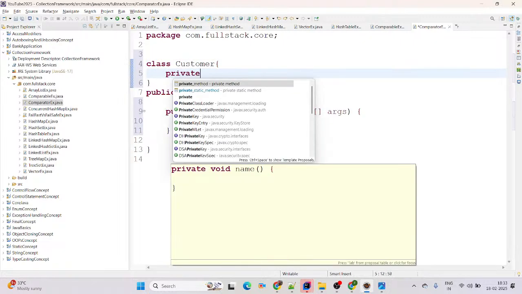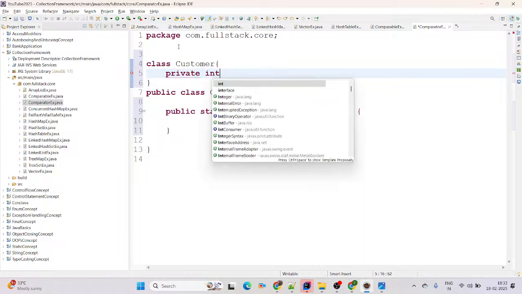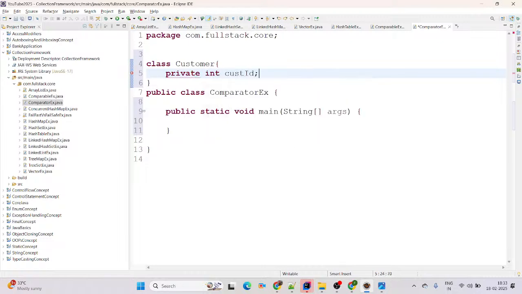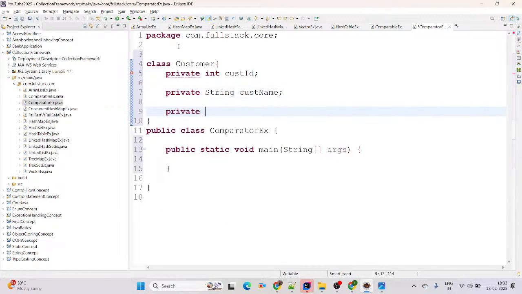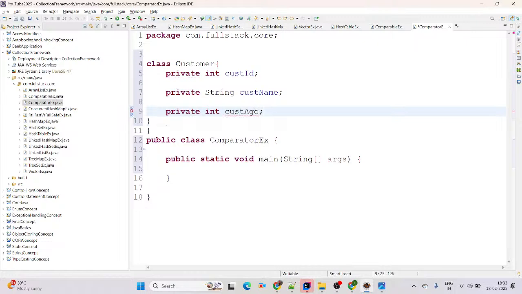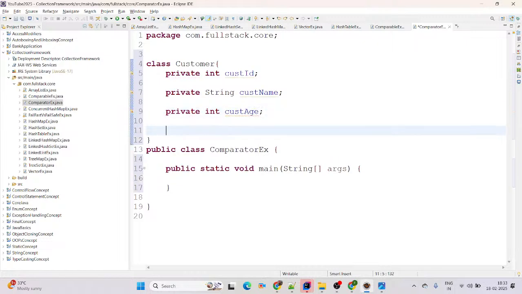For Customer, we are adding the fields: private int, customer ID. Next we are adding private String, customer name. Next I am adding private int, customer age. If you want, you can add customer account balance as well, customer gender as well, whatever fields you want, like UID, PAN card, everything, whatnot, right?